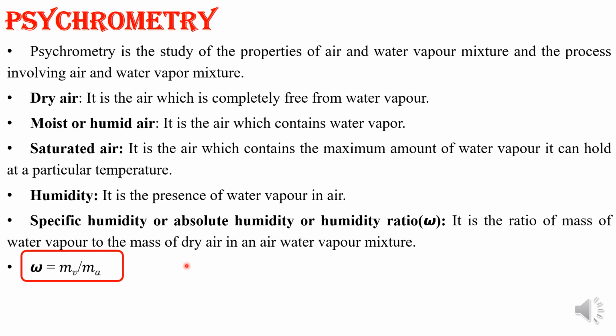So the formula becomes omega equals mv divided by ma. Remember, this is a very important factor. Here mv represents the mass of water vapor, and ma represents the mass of dry air.